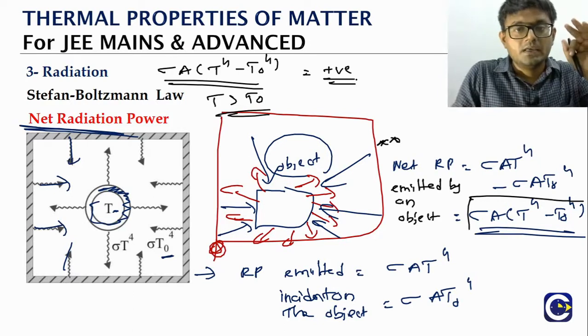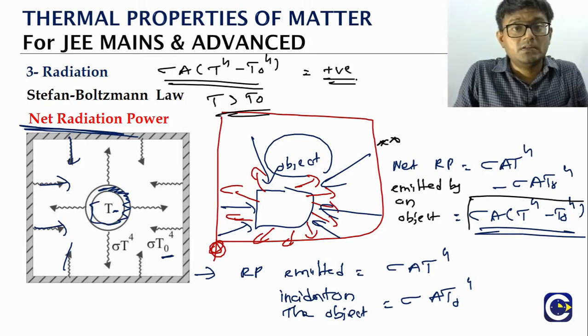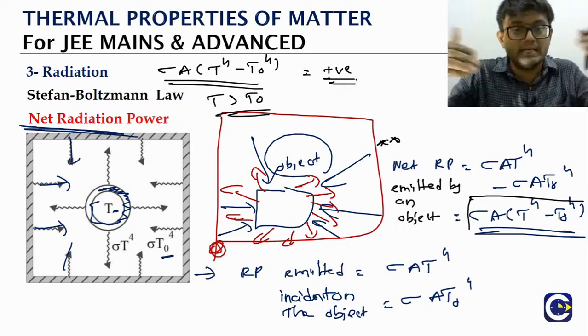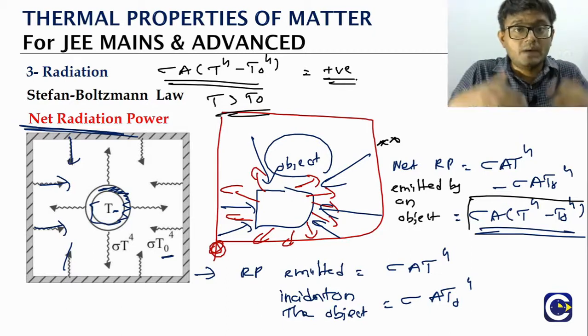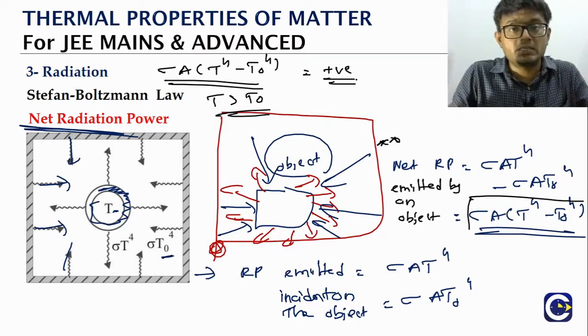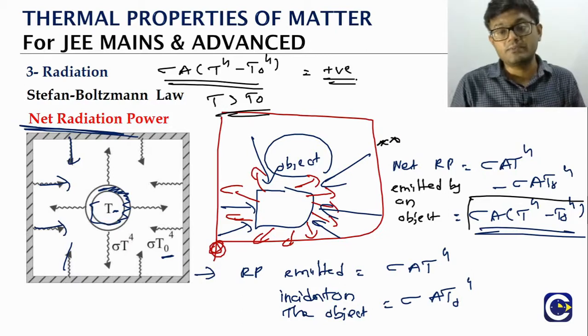If T is less than T naught means what? There is more incidence. Means net radiation is not there. What is there? There is a net value of absorption of heat due to the radiation from the surrounding. So this is another important conclusion we can look at from this.